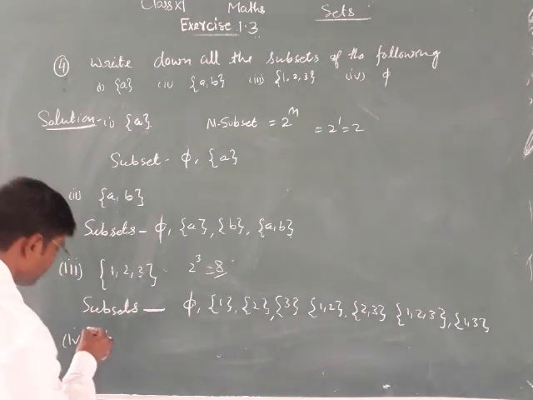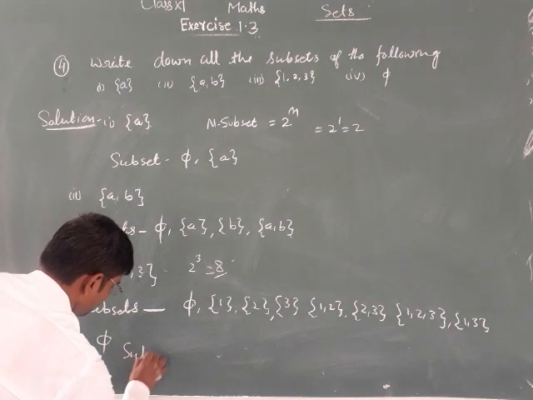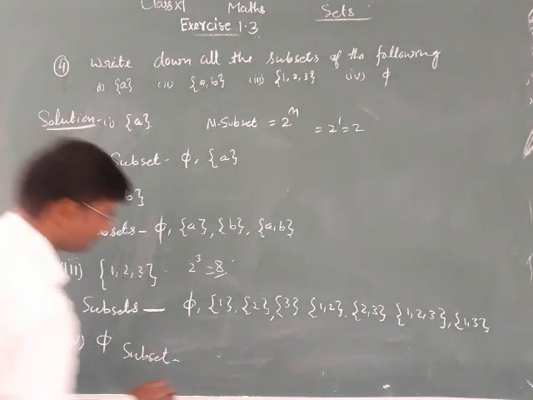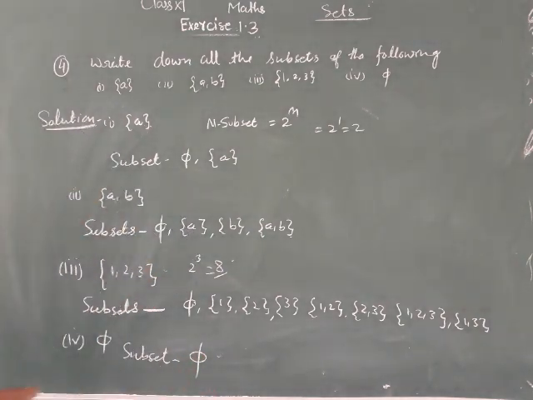Fifth: there are no elements in this set, so there is only 1 subset, phi. So this is the answer, that's all.